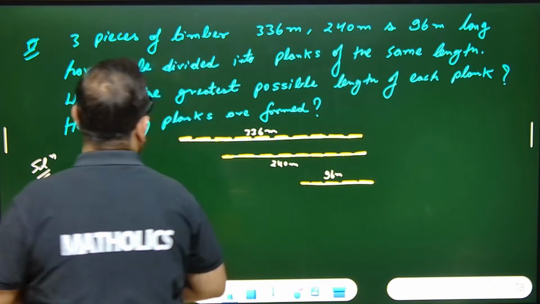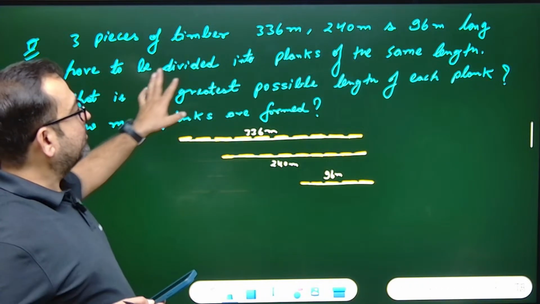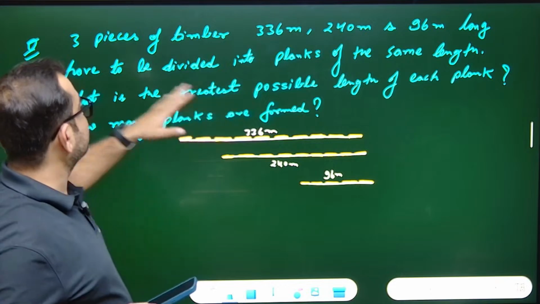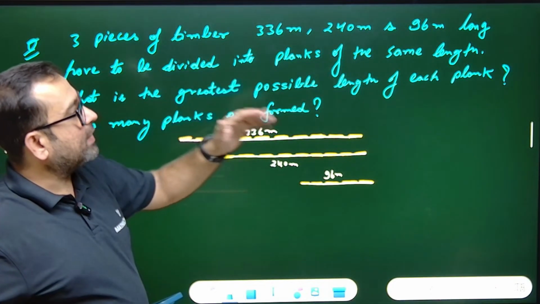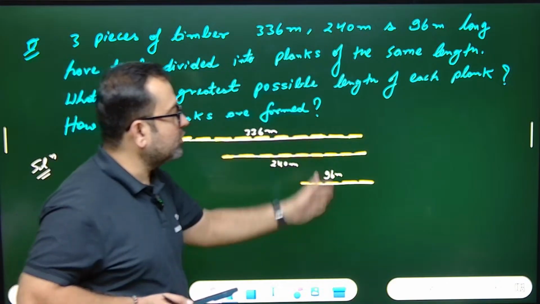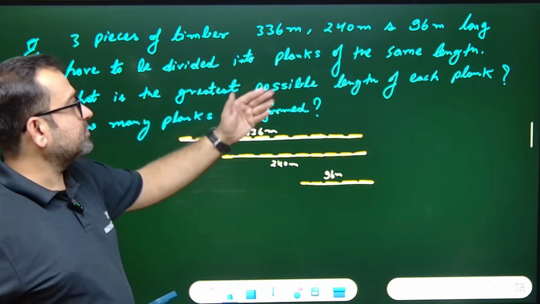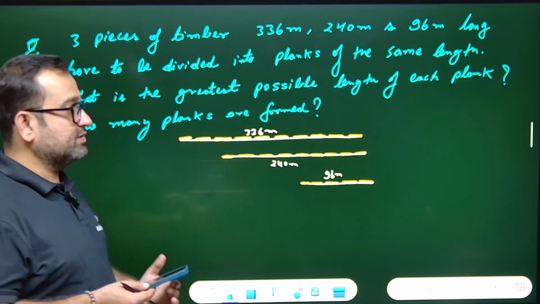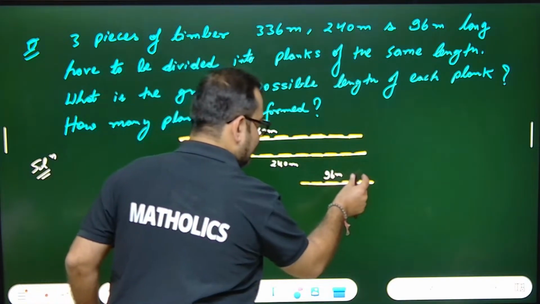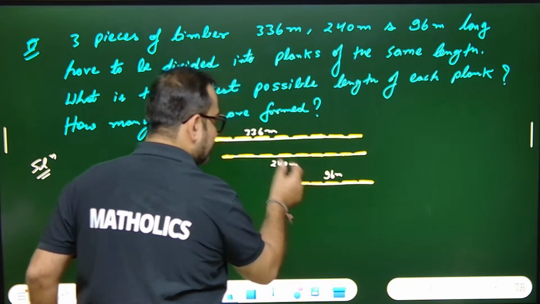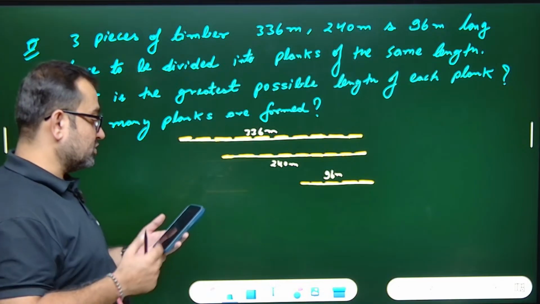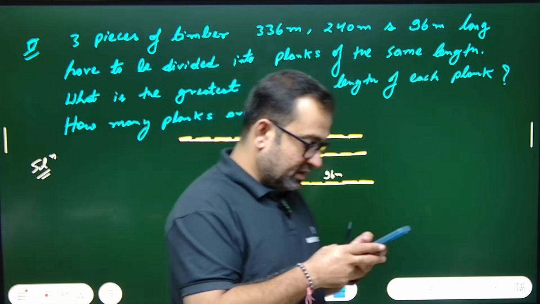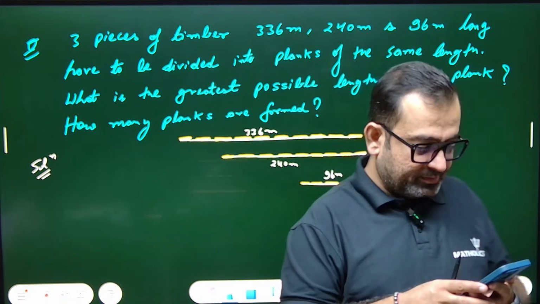See, three pieces are there. Okay, 336 meter. These have to be divided into planks of the same length. That means we have to cut, right? What is the greatest possible length of each plank possible? What will be the greatest possible? Tell me, what is greatest?